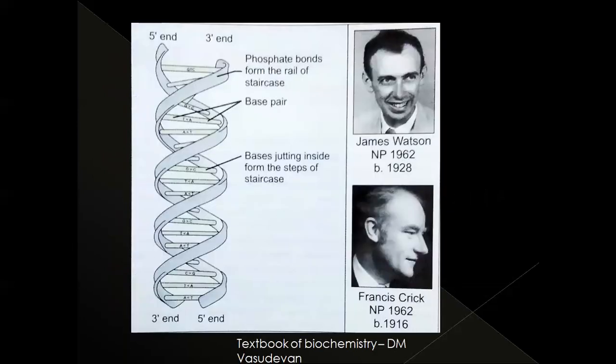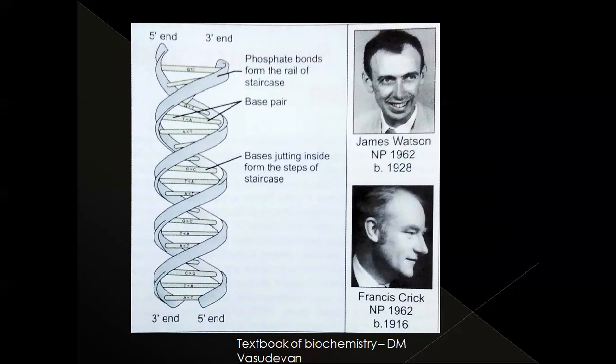This is the structure of DNA proposed by Watson and Crick, for which they got the Nobel Prize in 1962. This DNA is a double helical structure. It has two strands.